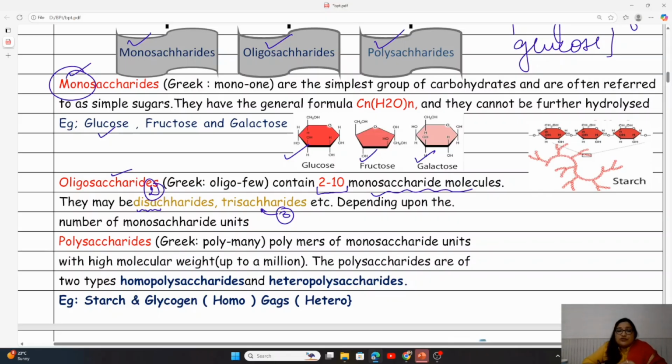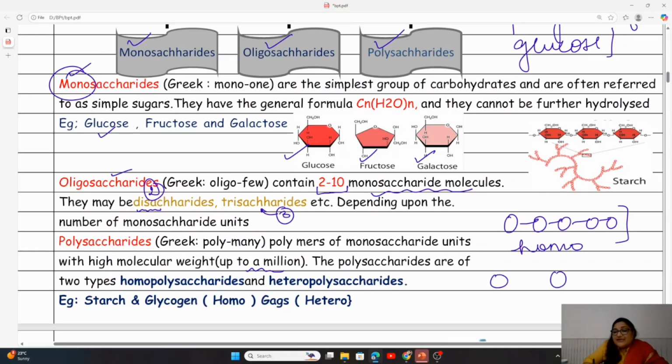So now moving on to the polysaccharides. They are polymers of monosaccharides when more than 10 subunits are joined together. And sometimes the molecular weight is so high that they weigh up to a million. So polysaccharides can be further divided into two types. When similar types of subunits are joined together, they are known as homopolysaccharides.